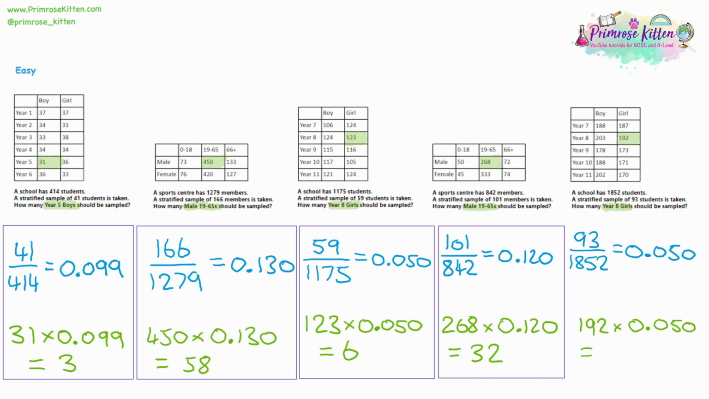Now, I can't ask 9.6 people, so we're going to round this to the nearest whole number. And this time, the nearest whole number is rounding up to 10. So we would ask 10 Year 8 girls what their opinions were.